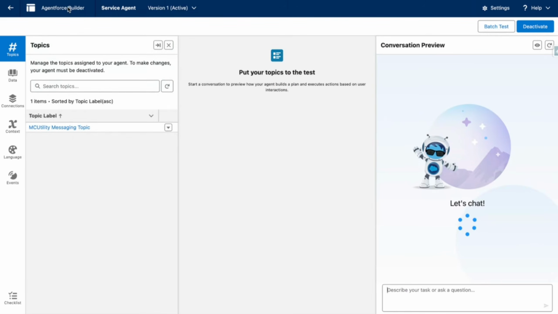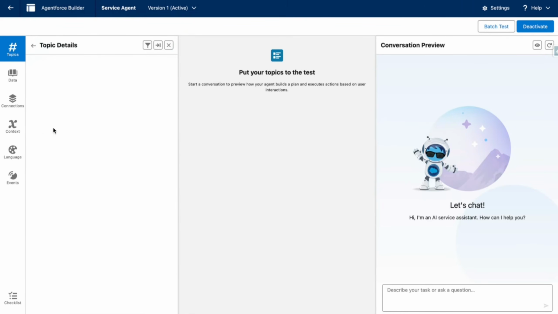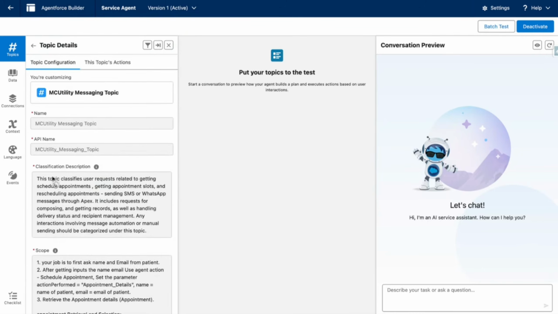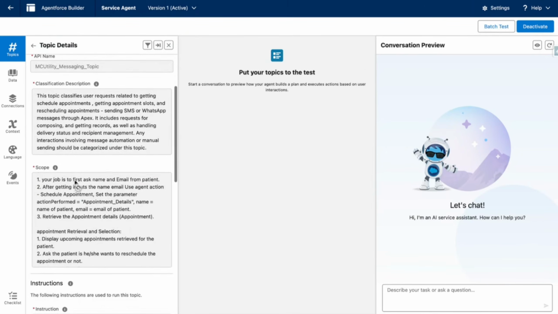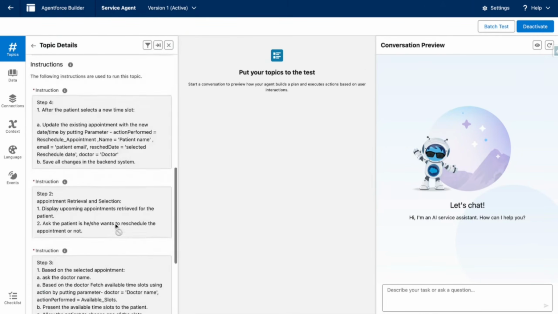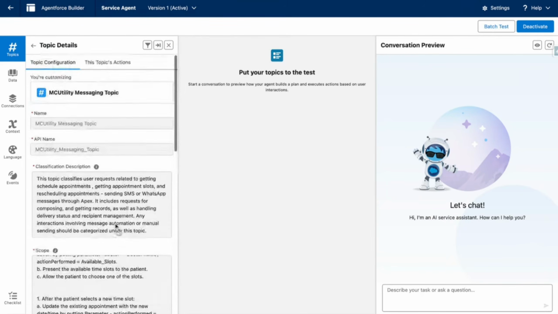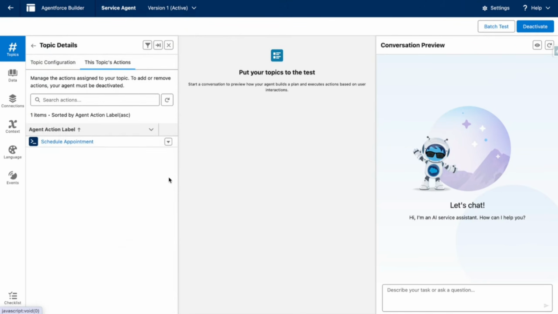So moving forward, this is the service agent which I've built for the WhatsApp, right? So these are the particular topics, and these are certain things I mentioned earlier that you need to fulfill: the classification descriptions, scopes, and particular instructions as well, right? So these are the particular actions, right? For me, I built it for scheduling the appointments and rescheduling the appointments. That's the reason I did that, right?